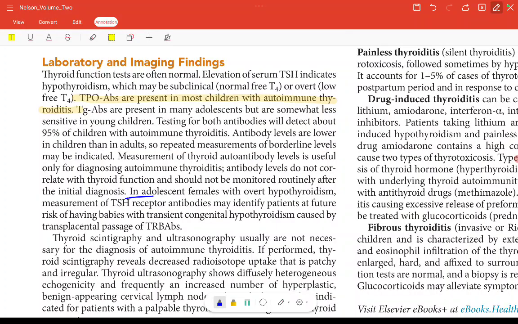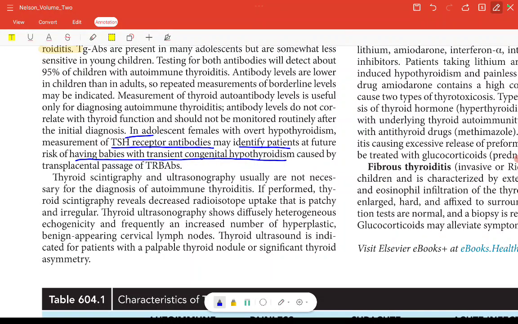Let's move further. In adolescent females with overt hypothyroidism, measurement of TSH receptor antibodies may identify the patients at future risk of having babies with transient congenital hypothyroidism. So in adolescent females, if we do TSH receptor antibody testing, we may identify the patients who are at risk of having babies with transient congenital hypothyroidism caused by the transplacental passage of TRB antibodies, that is TSH receptor binding antibodies.